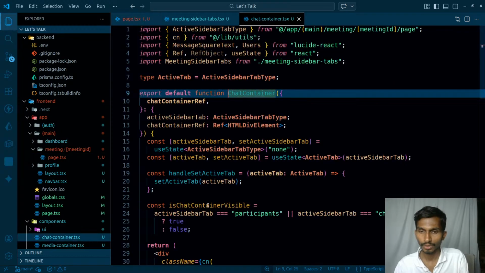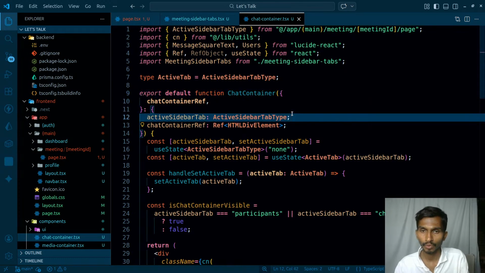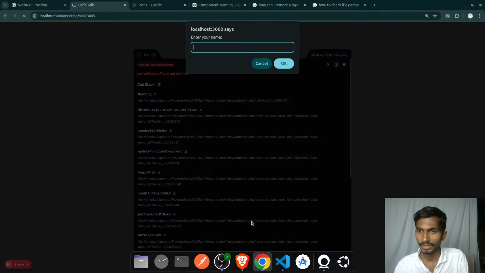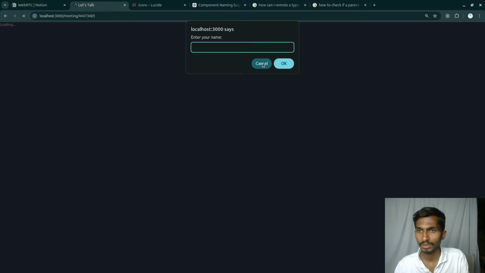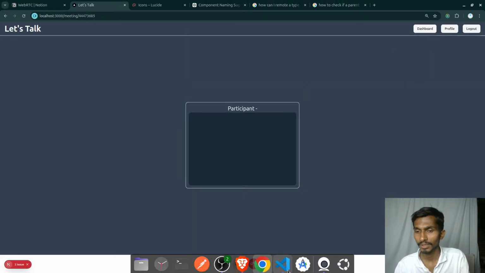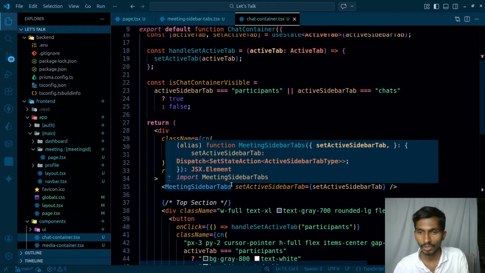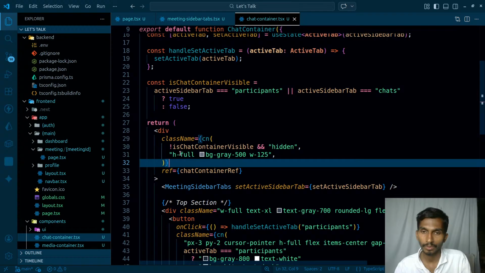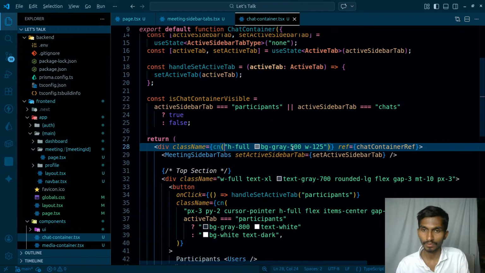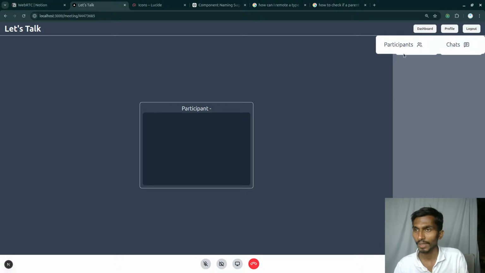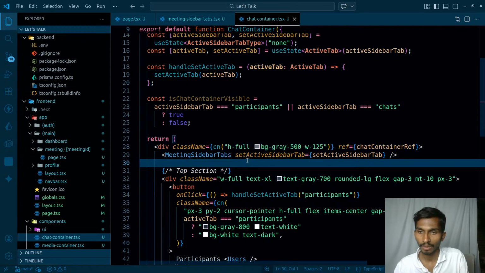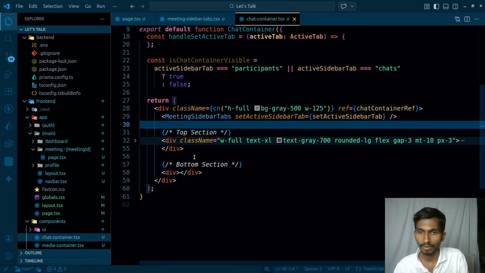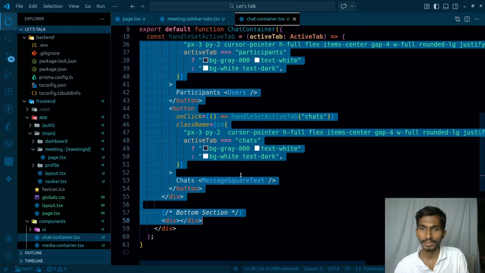Apart from this particular thing, if I actually go here and inside this, I'm going to remove this particular section from here. So this section is removed, and now I have to focus on the design part, how it's going to look. Control delete it. So this doesn't look visible at all. So instead of removing it from here, it's always going to be visible. So let's simply get rid of this so that it's actually visible. So this gets visible like this, participant and all. This participant section I will have all the time, and this chat section I will have conditionally, and both of these things are going to be wrapped inside a main div.